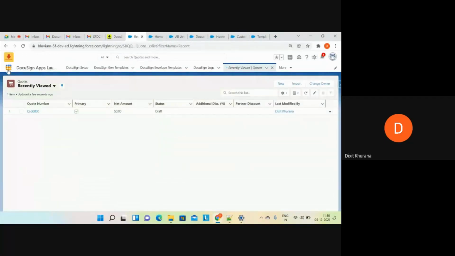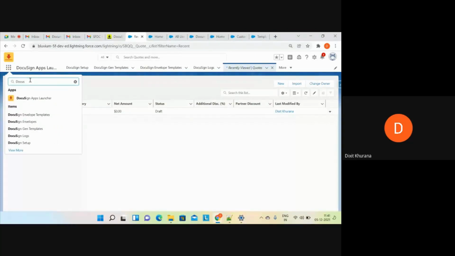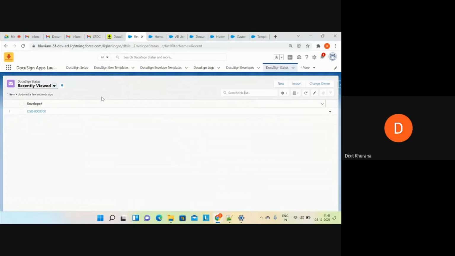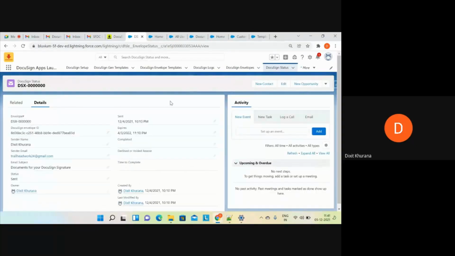Now, there is one DocuSign object known as DocuSign Status. As soon as you send an envelope, a record is created for you. This is the object, and you can see the status is sent. This object is very helpful if you want some things to happen when the user signs the document.